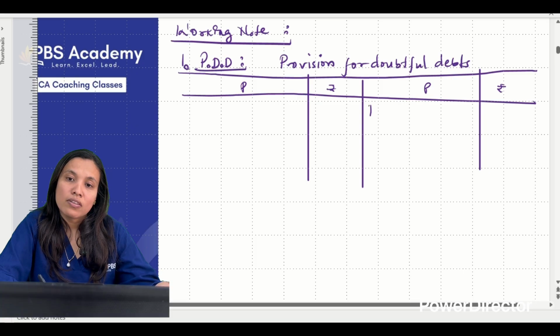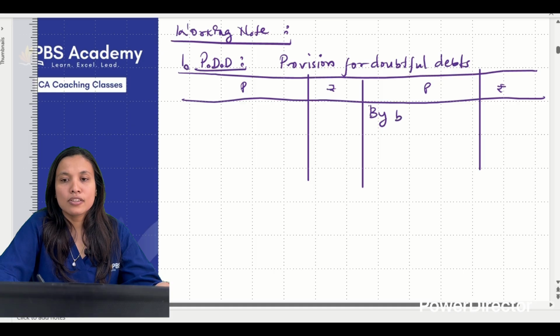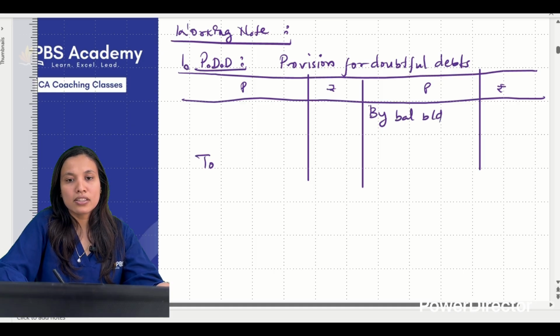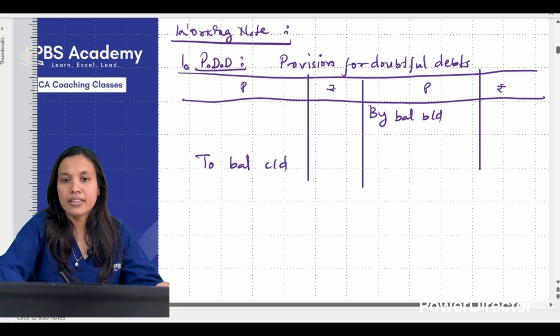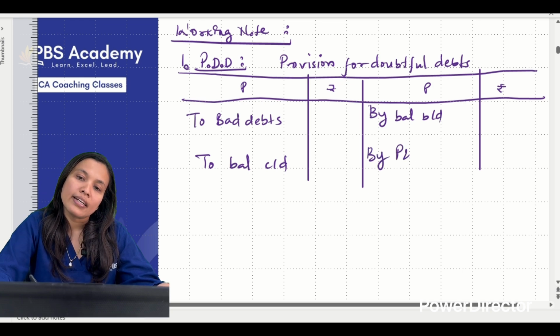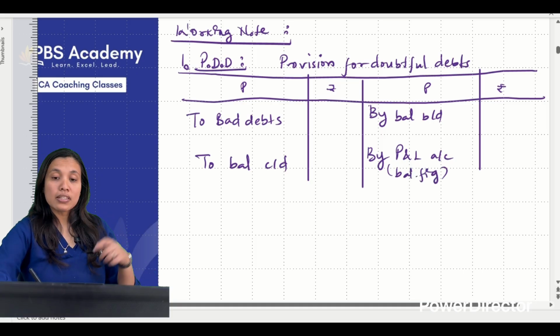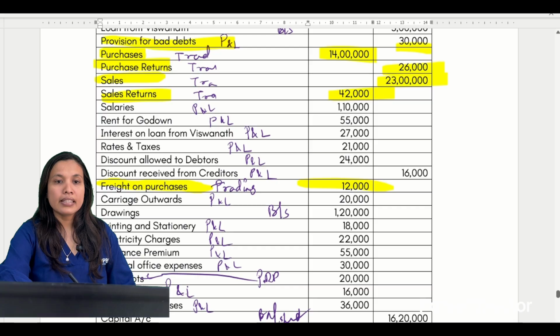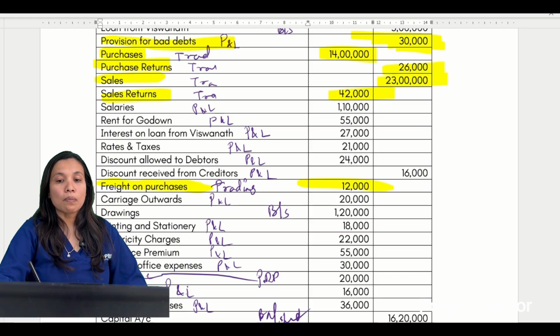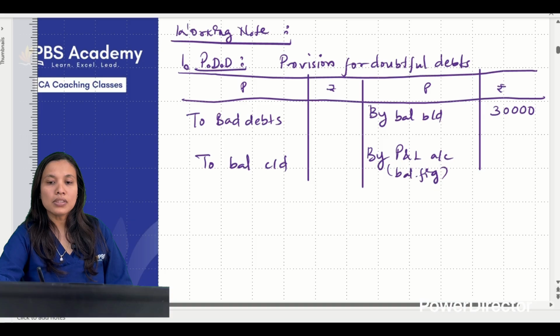PDD is a liability. It always has which balance? It is always on the credit side, correct? So by balance brought down. The opening balance comes on this side, and the closing balance comes on this side. Here, whatever bad debts have happened, we have to write here. Bad debts were there when we read it, correct? And by P&L account, this we want so that we can write it there. Now, what is given to us in the trial balance? This PDD, which I can see as 30,000, correct? 30,000. This is our opening balance. Where will the closing balance come from?